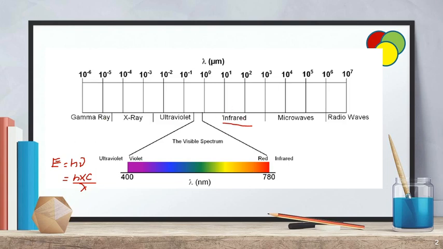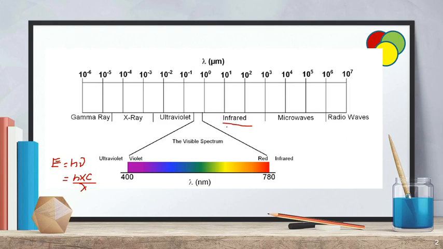Why is it named the infrared region? After gamma ray you are having X-ray and then ultraviolet, after that the visible region. This visible region starts from violet color and ends at red color. After the red radiation you are having the infrared region.